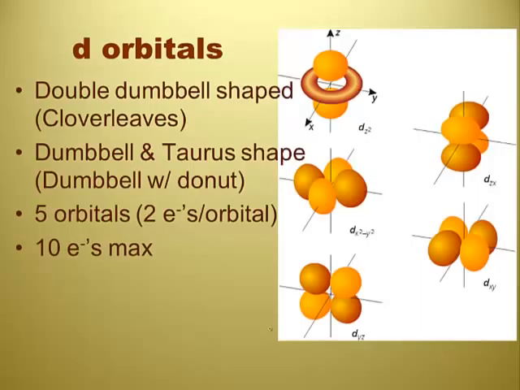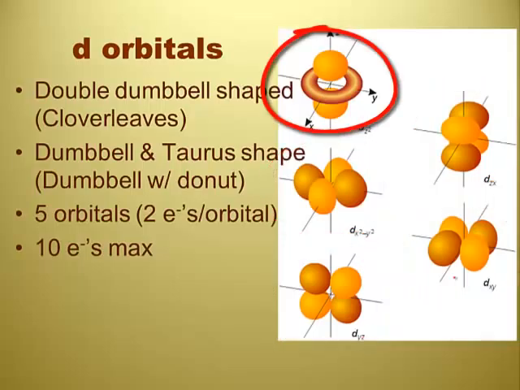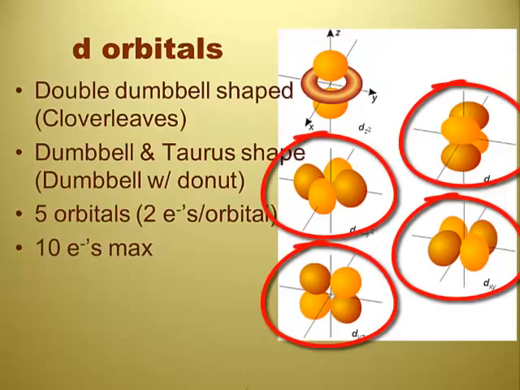It's not as colorful. All right, so d orbitals are going to have 5 orbitals. What I see on the picture is basically 4 cloverleafs and my particular favorite, the dumbbell with the donut, which you call a dumbbell with a torus. Let's look at the 4 that are similar first. This one, the second, the third, the fourth, and the fifth all look like cloverleafs. Yeah, I see that.